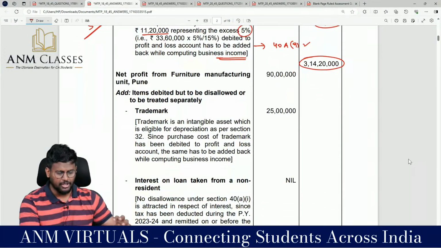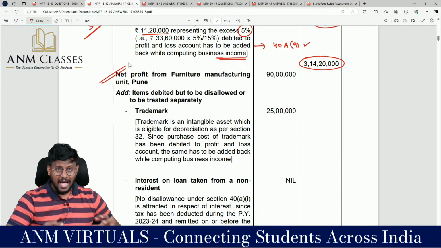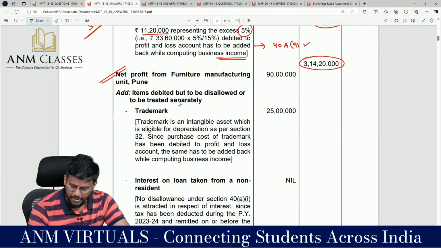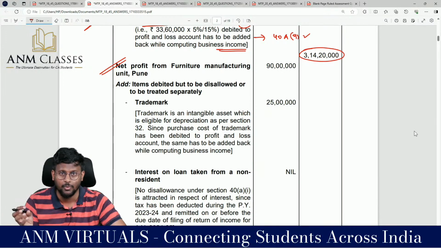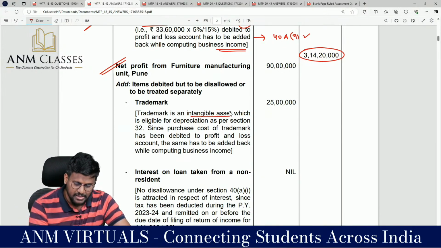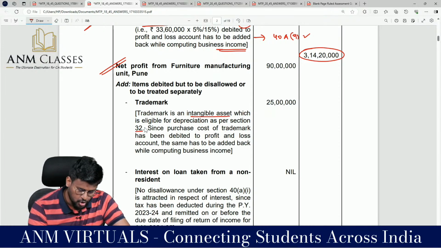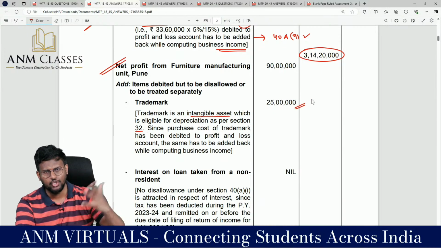Net profit from the furniture manufacturing unit, Pune. Net profit has been given as 90 lakh. Add items debited but to be disallowed or to be treated separately. Trademark: the entire trademark expense we have debited to P&L account, which is a capital expenditure. Trademark is an intangible asset which is eligible for depreciation as per section 32. Since the purchase cost of trademark has been debited to P&L, the same has to be added back while computing business income. So 25 lakh should be added back.